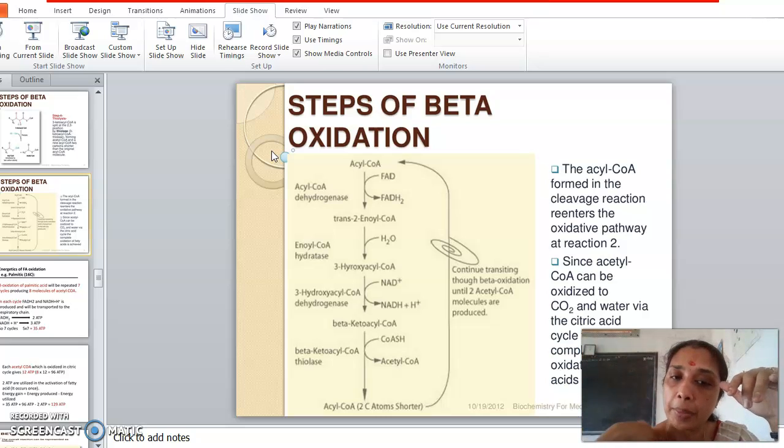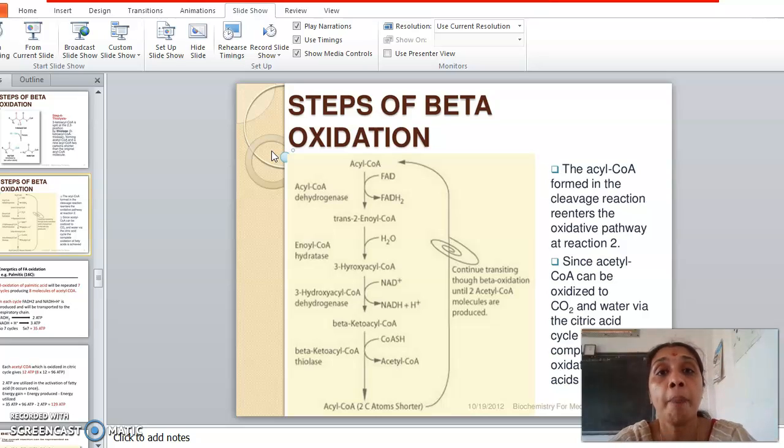Then 3-hydroxy acyl CoA dehydrogenase converts 3-hydroxy palmitoyl CoA to 3-keto palmitoyl CoA, or beta-keto palmitoyl CoA. And finally, in the last step, thiolytic cleavage happens, so that C16 palmitoyl CoA is converted into a C14 fatty acyl CoA, with the remaining 2 carbons released in the form of acetyl CoA. Clear? So this is how beta oxidation happens in the case of palmitic acid.